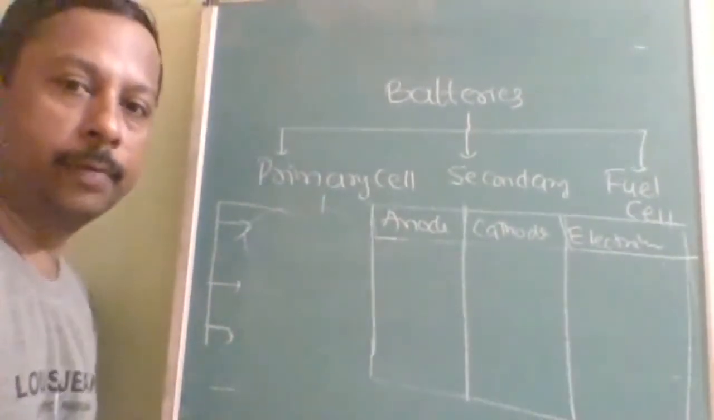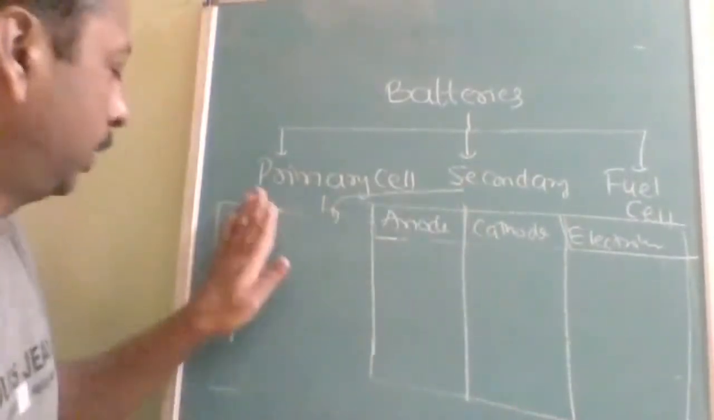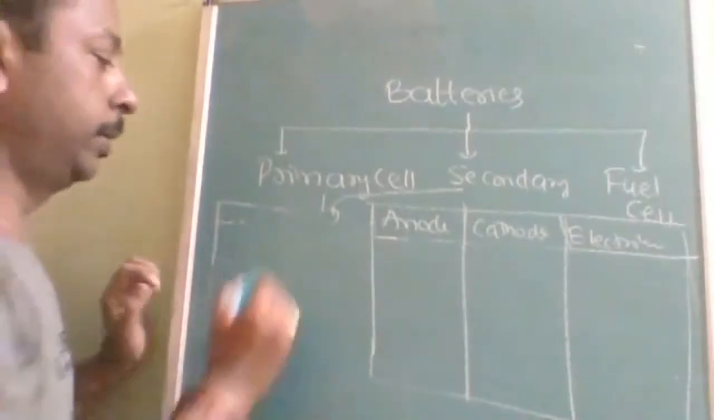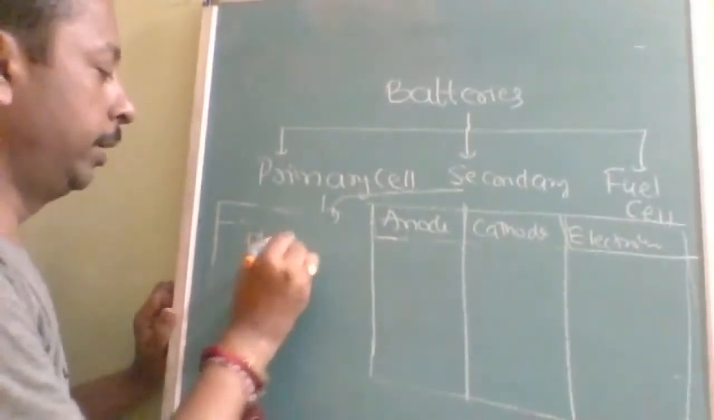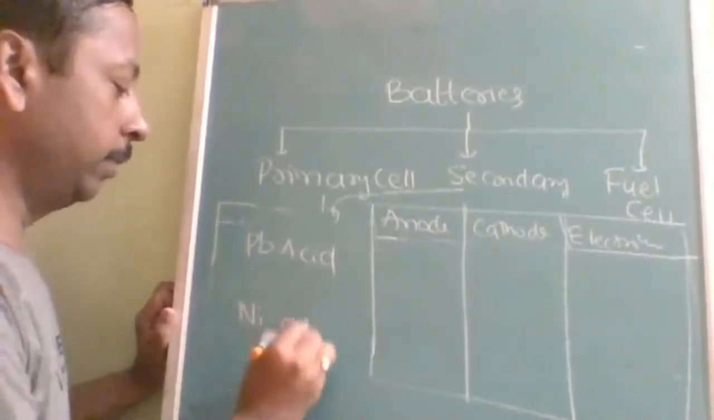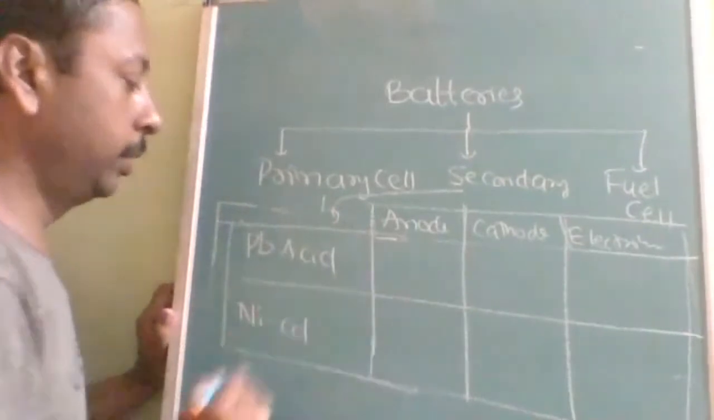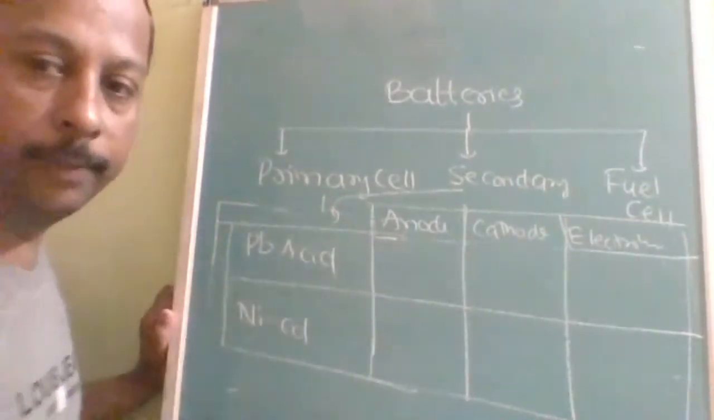Now let's start with the secondary cells. Secondary cells are how many types? First one is lead acid battery. Second one is nickel cadmium cell. Now you can start answering lead acid battery.